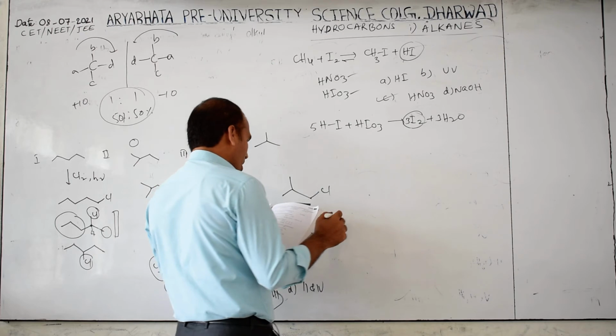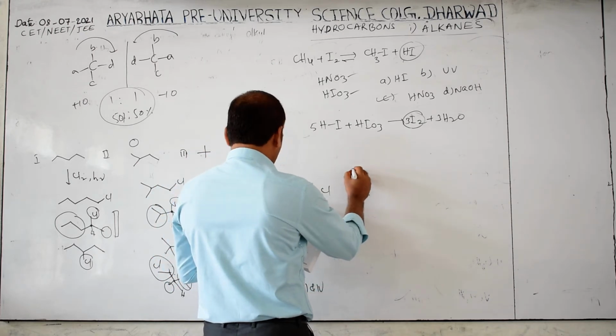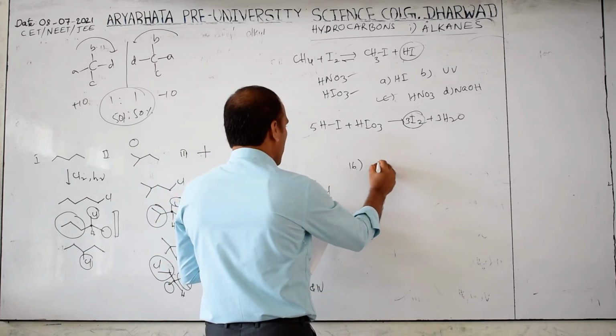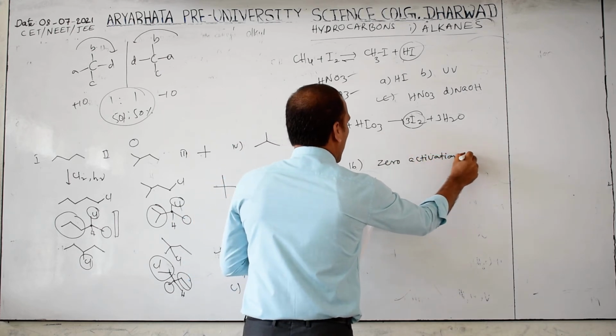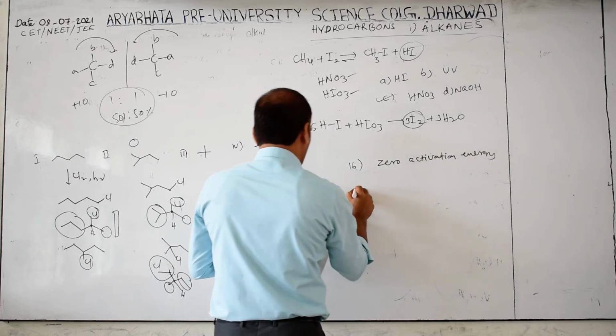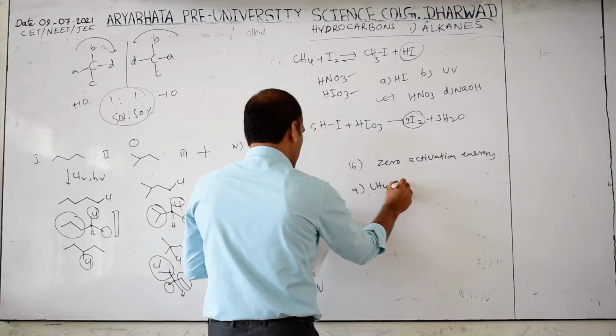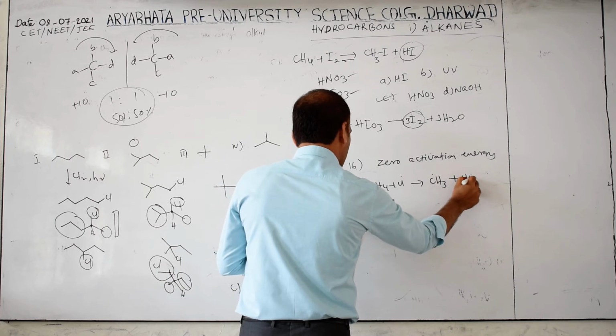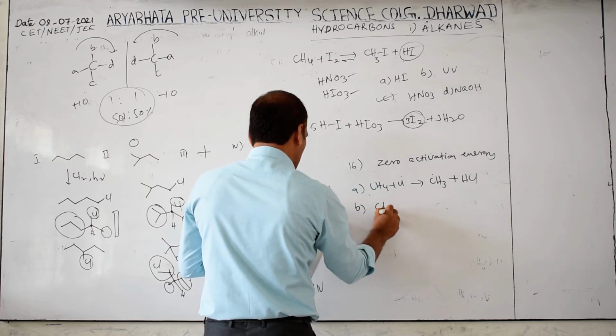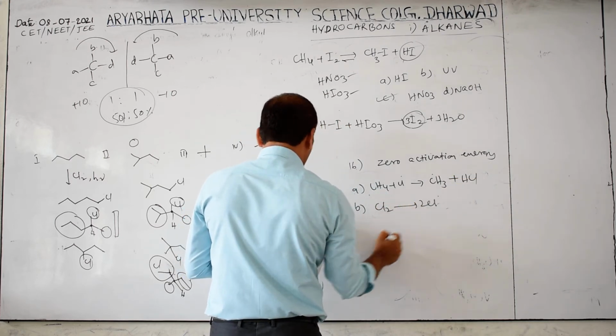Next, 16: which of the following reactions has zero activation energy? Option A, CH4 plus Cl dot gives CH3 dot plus HCl. Option B, Cl2 gives 2 Cl dot.